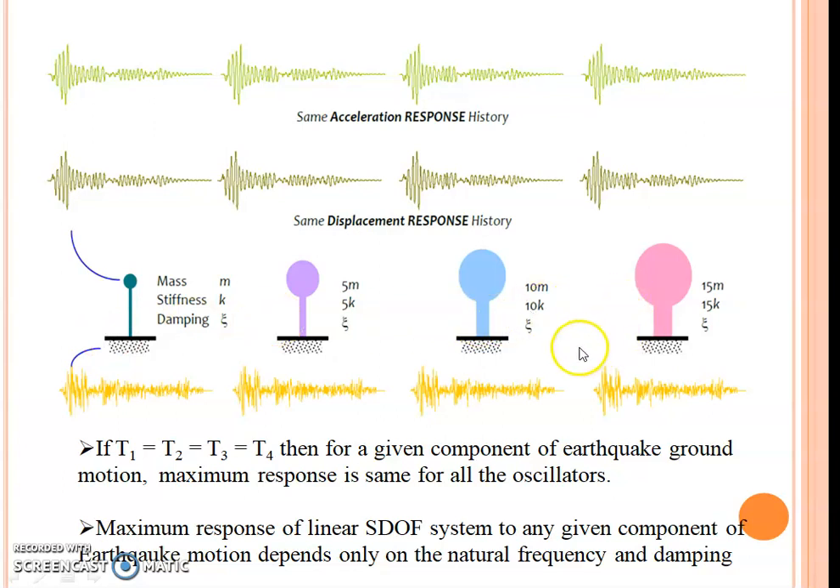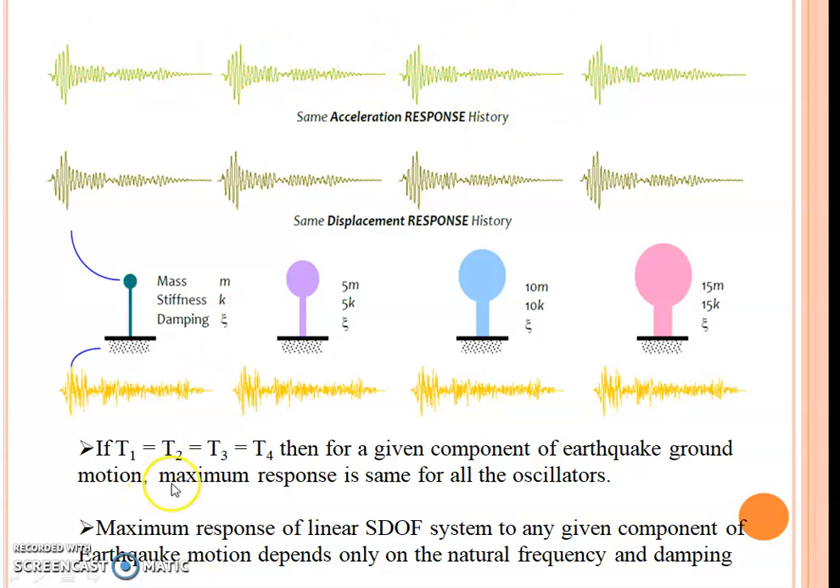As per the concept of response spectrum, if the natural period is the same for all the structures, such structures will have the same response history, with the same peak at the same particular instant of time. The same thing is represented here. You can see here, this is our acceleration response history for this structure. It will be the same for all the structures, and the peak will be the same for all the structures.